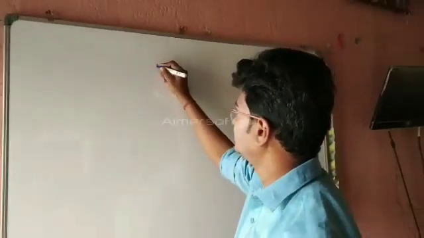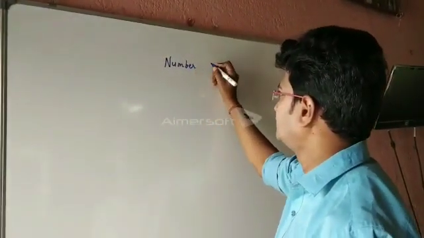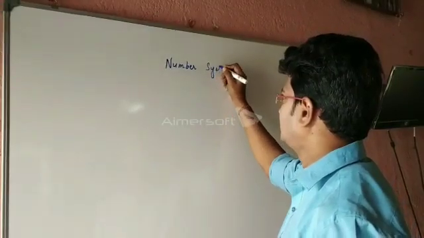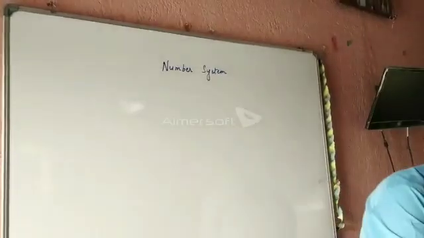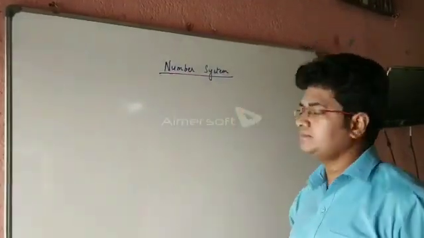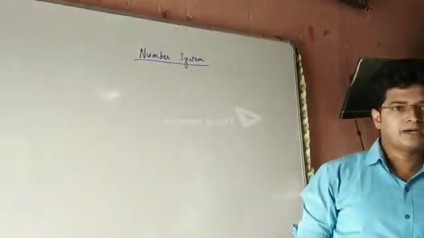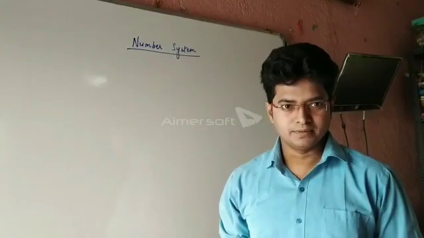Now, if you will see here, number system is the mode of the system by which we can represent anything, any number.